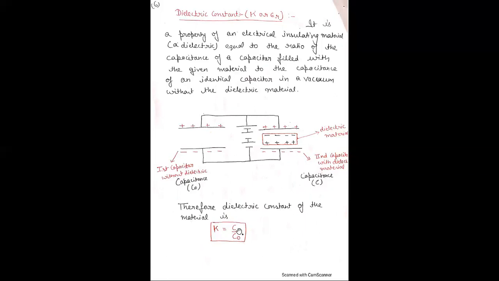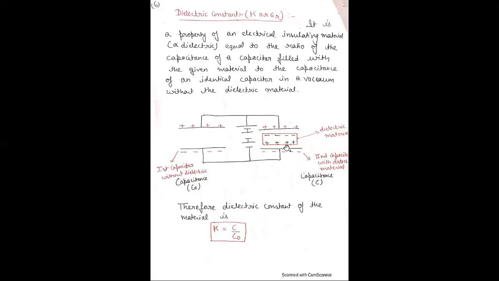C is with dielectric and C naught is without dielectric. The presence of a dielectric increases the capacitance C because it decreases the electric field.